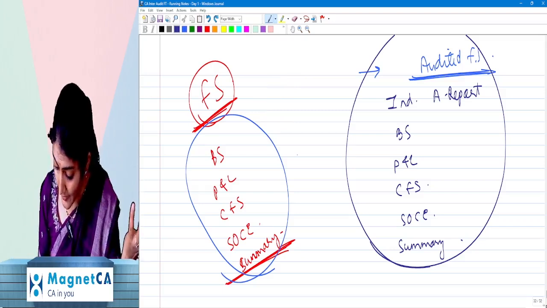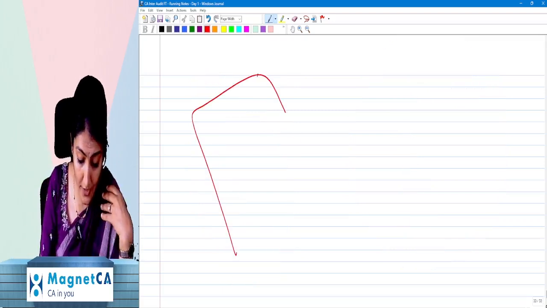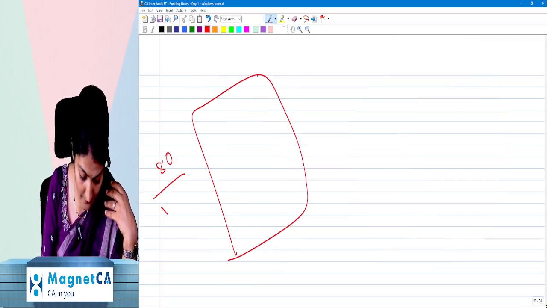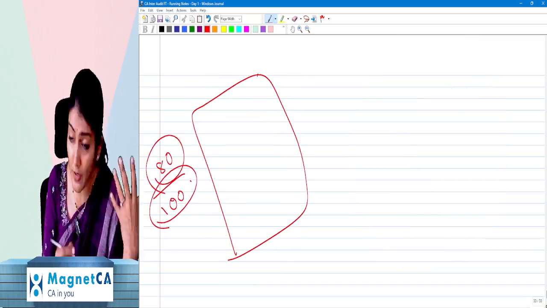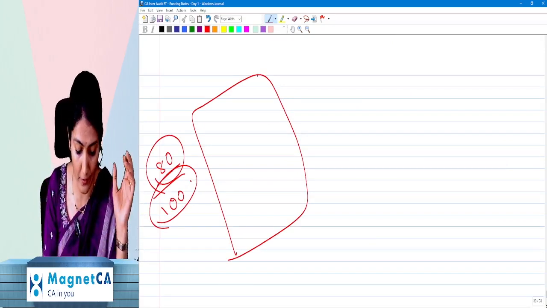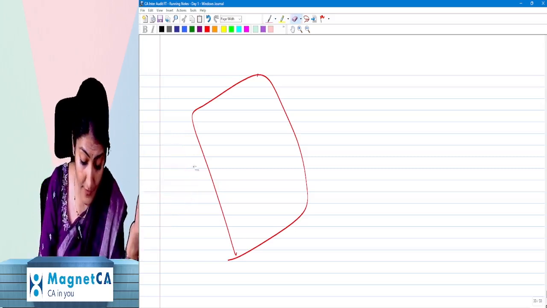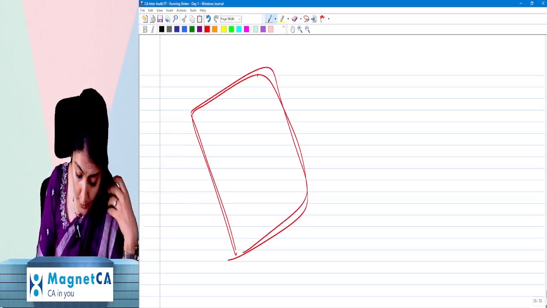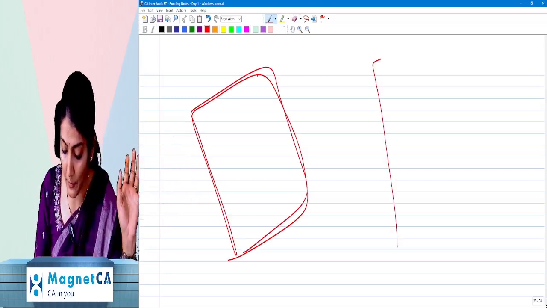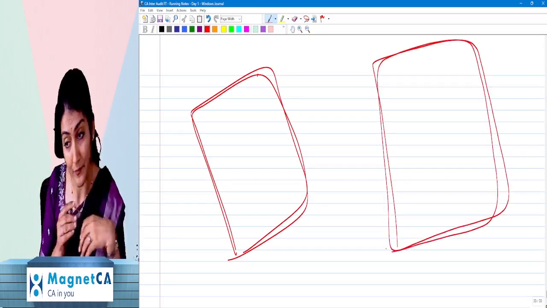And now you write your paper and I tell you, you only check your paper, you will give yourself 80 out of 100. And that is why you are not allowed to check your own paper. You say, ma'am, 80 is also less, I will give myself 120. That is why maker and checker have to be different. If you have written your paper, your work is over. Now let the examiner check your paper.